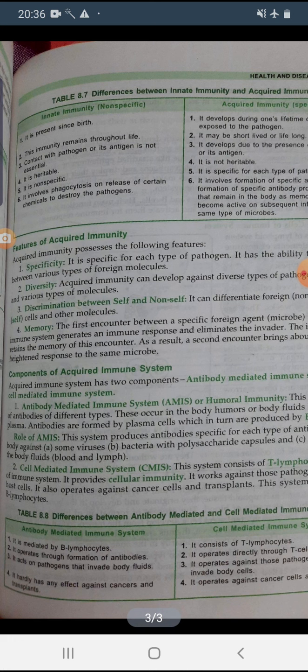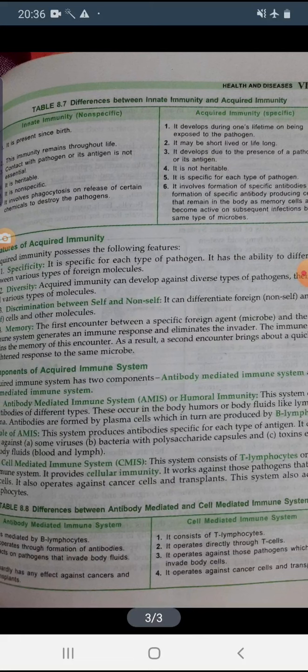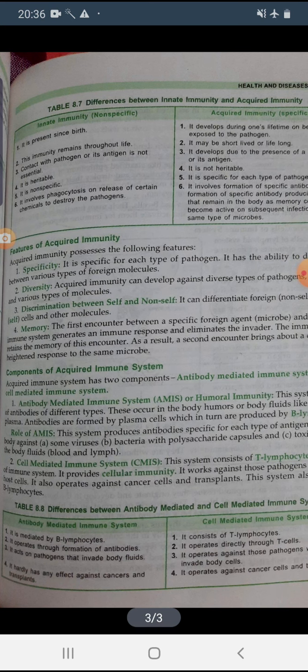So the first one is specificity. That means it is species specific. So it is specific for each type of pathogen, and it has the ability to differentiate, or recognize, between various types of foreign molecules. Okay. Next is diversity, that acquired immunity can develop against diverse types of pathogens and their toxins and various types of proteins and other molecules.